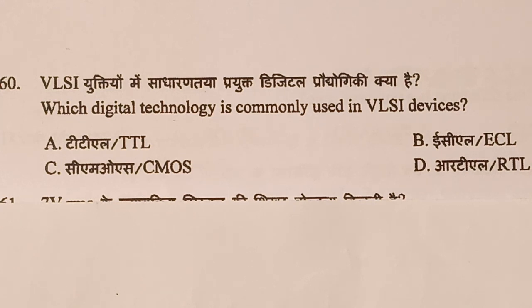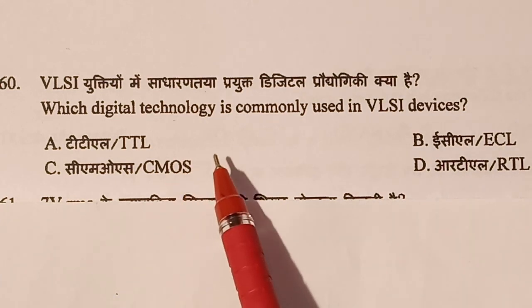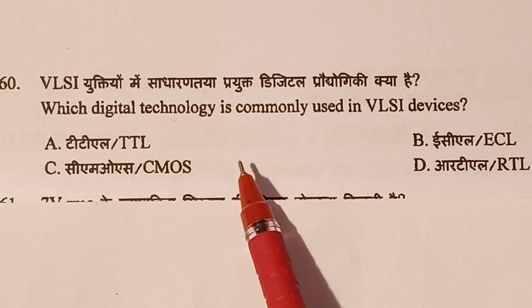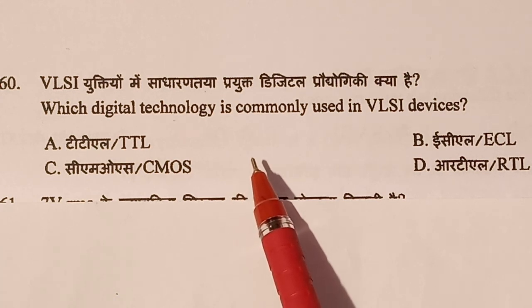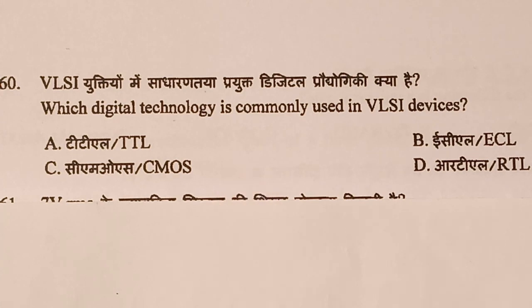Question number 60. Which digital technology is commonly used in VLSI devices? VLSI is very large-scale integration, which means so many gates and so many transistors are involved in it. We need more density, so that many devices can be accommodated in a lesser area.